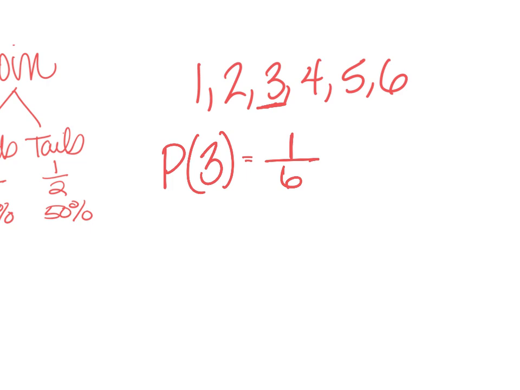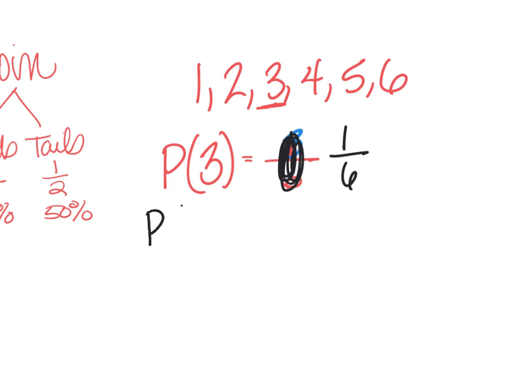Now, I heard somebody say a very common mistake. Some people want to say the probability of getting a 3 is 3 out of 6. Why do people want to say 3 out of 6? Because the number you're trying to get is 3, but that is not correct. It would just be that there is one. It would just be 1 out of 6 possible numbers. Does that make sense? Yeah.